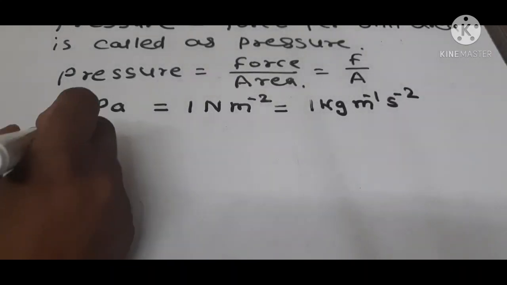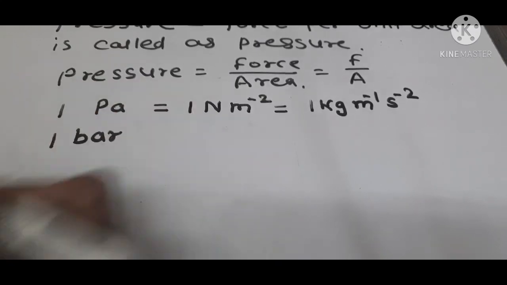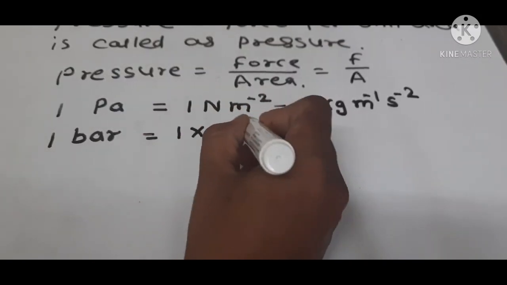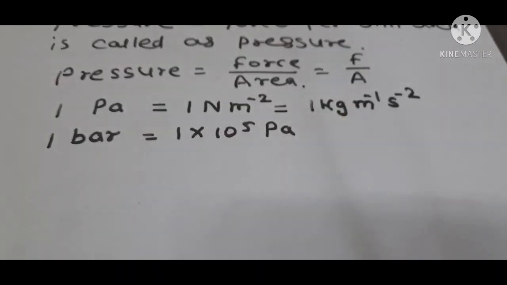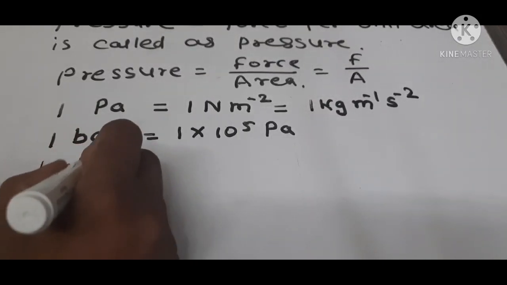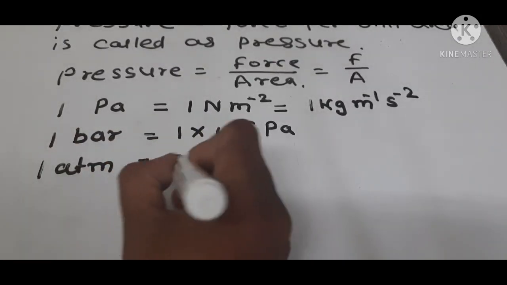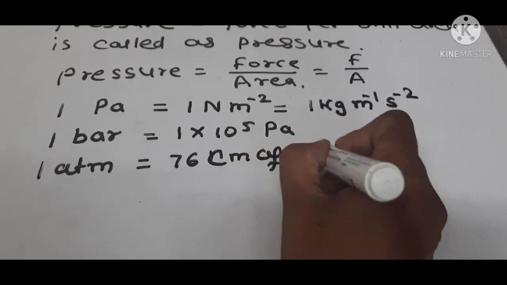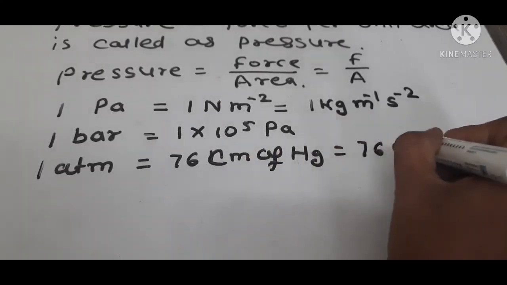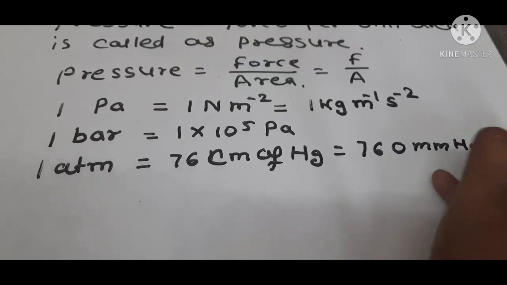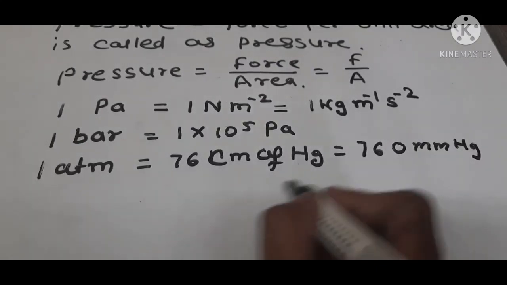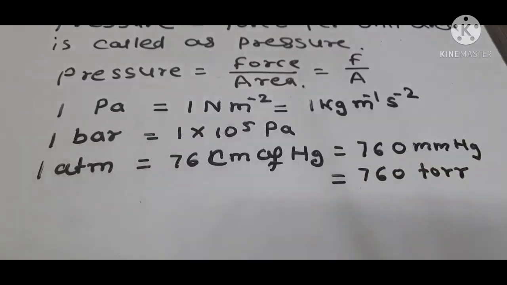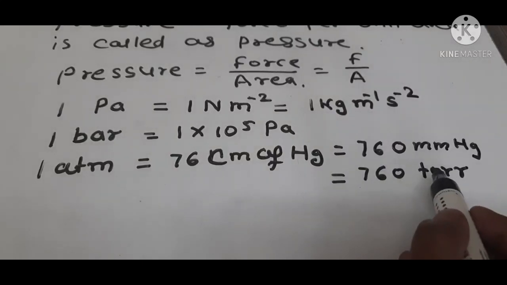Then 1 bar is also a unit of pressure. 1 bar is equal to 1 into 10 raised to 5 Pascal. And 1 atmospheric pressure is equal to 76 centimeter of Hg, which is 760 mm of Hg, and it is also known as 760 torr. Torr is another unit of pressure.